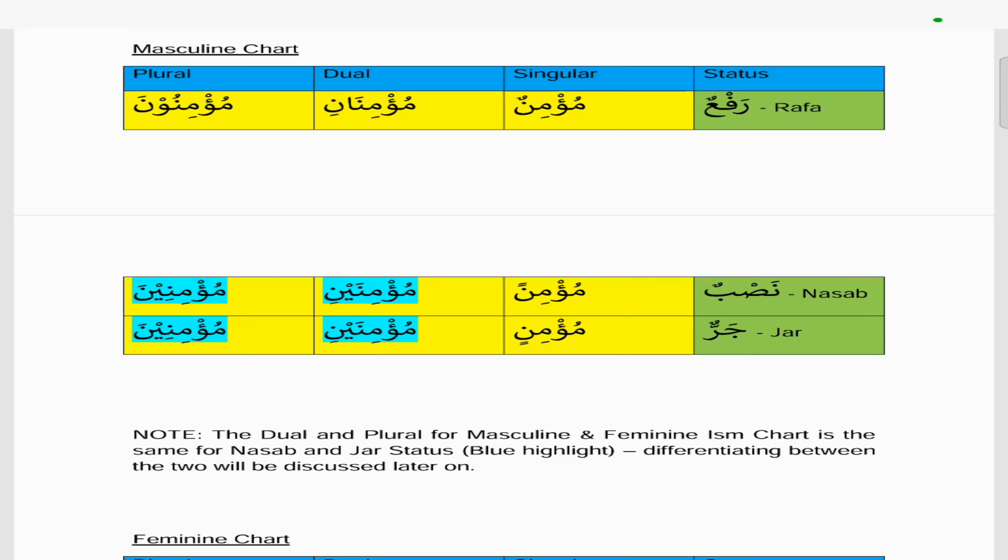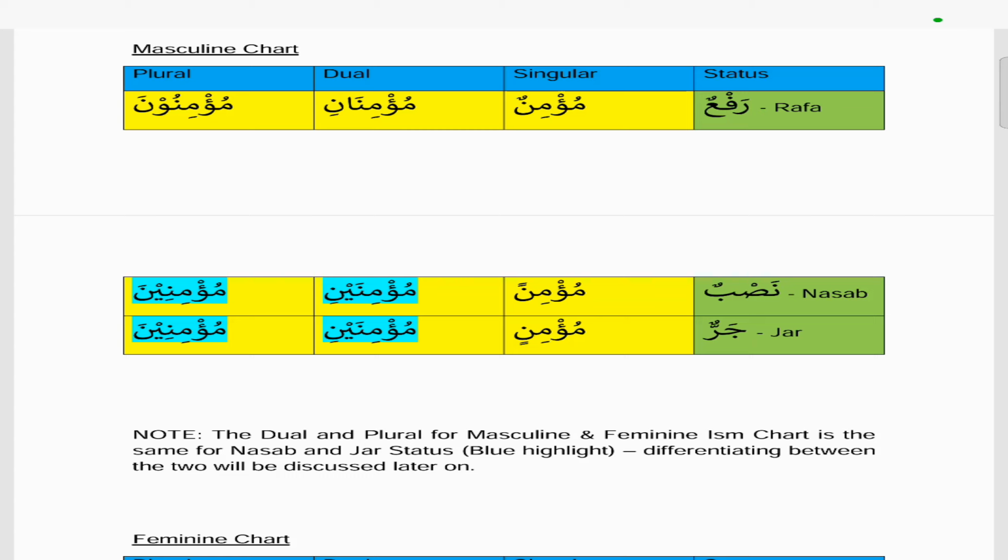And then if we look at the Nasab of the singular, it's Mu'minan, so it has a Fatatain on the last letter. And in the jar status, the singular form is mu'minin, so the last letter, the noon, has a kasratain. So if it has a dhamma, it's rafa. If it's fatah, then it's nasab. If it's kasra, then it's jar, which is straightforward.